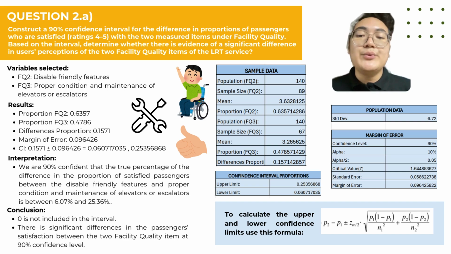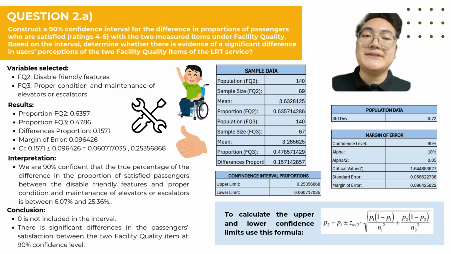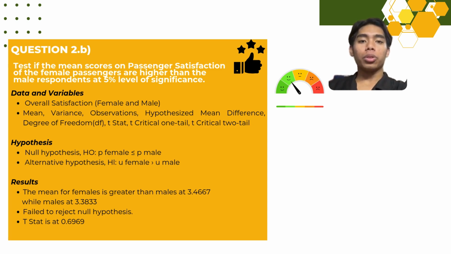Based on the result, we can interpret that we are 90% confident that the true percentage of the difference in the proportion of satisfied passengers between the disabled friendly features and proper conditions and maintenance is between 6.07% and 25.36%. Hence, there is significant difference in the passenger satisfaction between the 2 facility quality items at 90% confidence level because 0 is not included in the interval. Alright, now let's move on to question 2B.